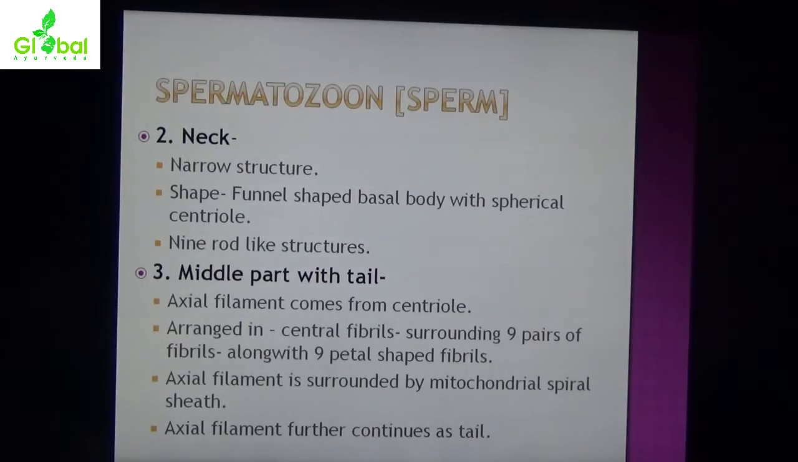The neck is a narrow, funnel-shaped structure. It has a basal body with a spherical centriole. Nine rod-like structures are present. Third, the middle piece with the tail. The axial filament comes from the centriole, arranged as central fibrils surrounded by 9 pairs of fibrils along with 9 petal-shaped fibrils. The axial filament is surrounded by a mitochondrial spiral sheath. The axial filament further continues as the tail.